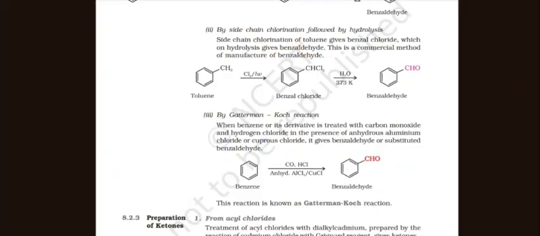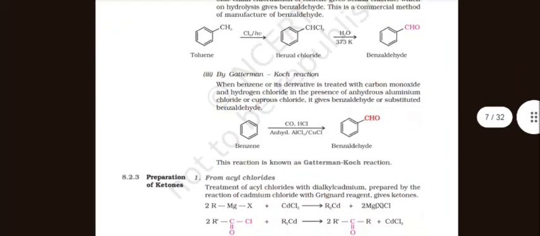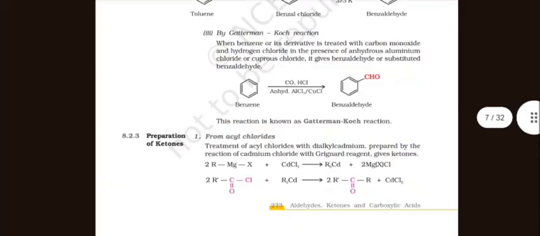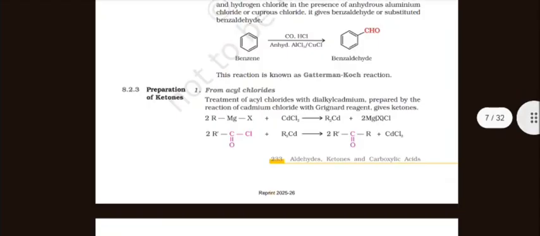This is a commercial method of manufacture of benzaldehyde. By the Gattermann-Koch reaction: when benzene or its derivative is treated with carbon monoxide and hydrogen chloride in the presence of anhydrous aluminum chloride or cuprous chloride, it gives benzaldehyde or substituted benzaldehyde. This reaction is known as the Gattermann-Koch reaction.